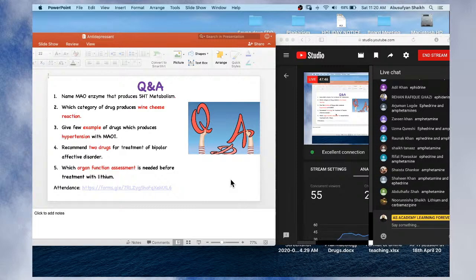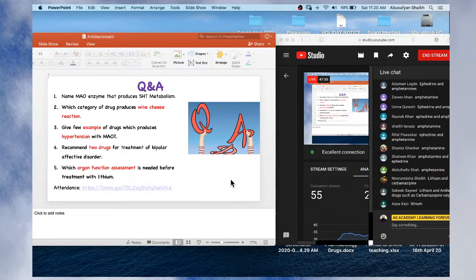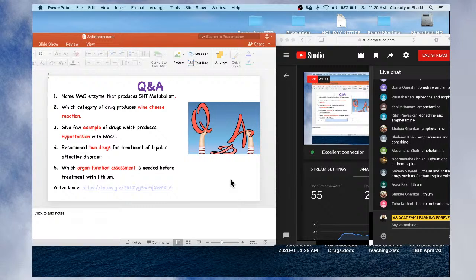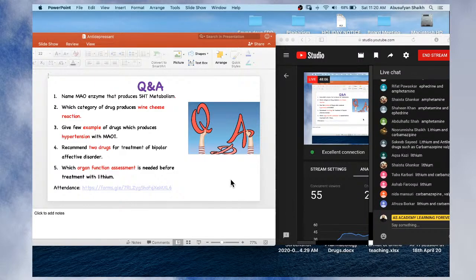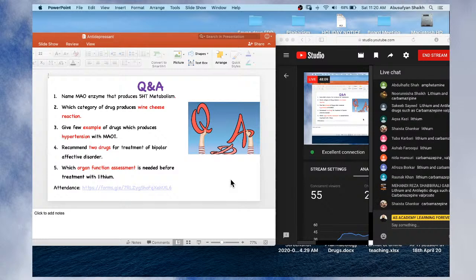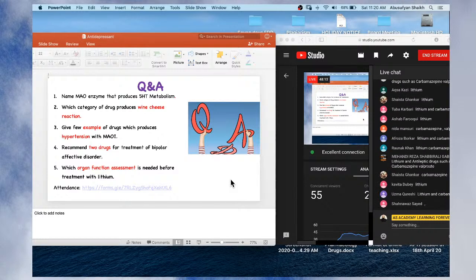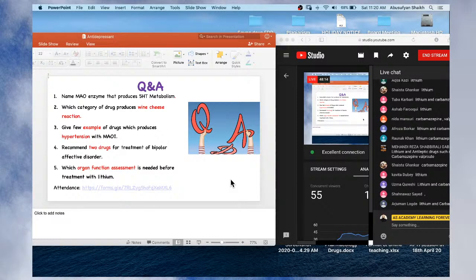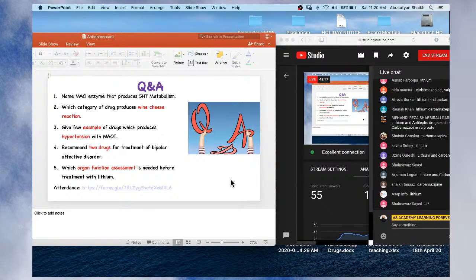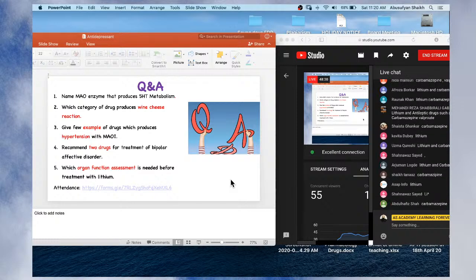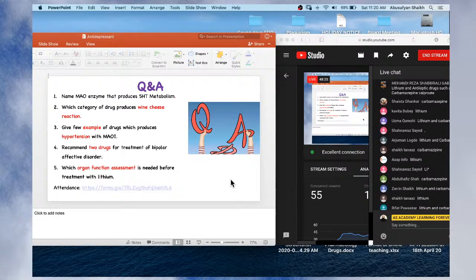Right answer: lithium and carbamazepine. Some of the anticonvulsant drugs, gabapentin is also there. Valproate, very good. So the first drug is lithium, and many anticonvulsant drugs like olanzapine, carbamazepine, and valproate also have mood stabilizing action.